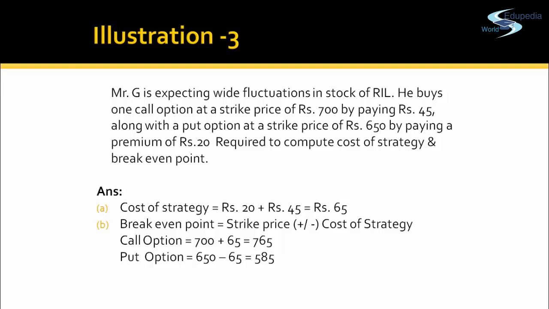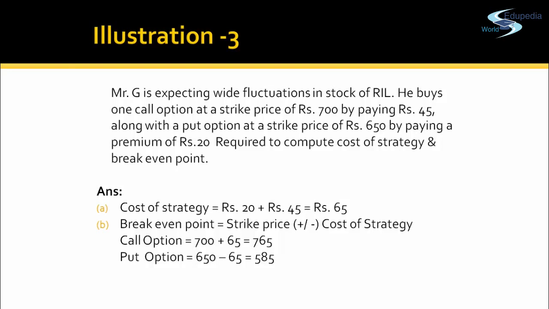The profit will be there only when the price rises beyond 765, because the 65 rupees he has already incurred must be covered, and he gains benefit over and above the premium. So when he can buy that asset when the market price is above 765, only then is he neither in a gain nor in a loss situation. So that is the break even point for the call option.